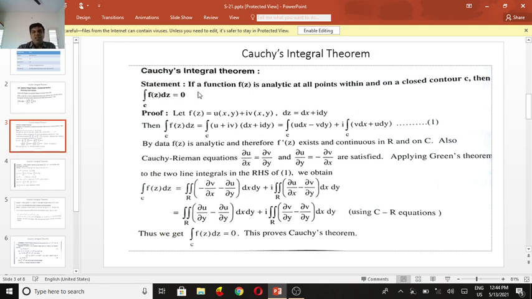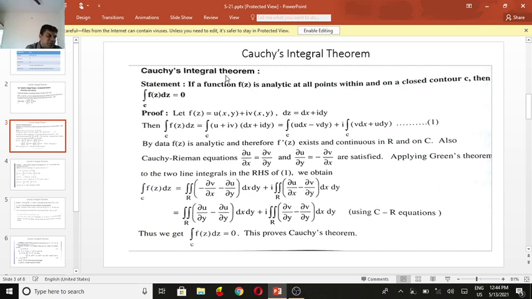The statement says: if a function f of z is analytic at all points within and on a closed contour C, then the integral of f of z dz equals 0 over the closed curve C. For the proof, let f of z equal u of x,y plus i v of x,y.